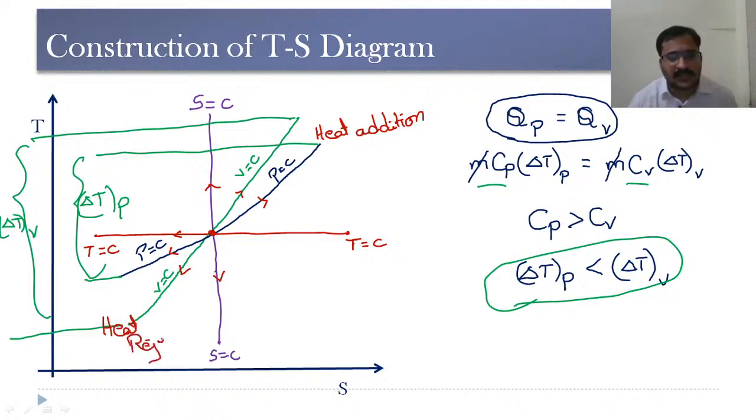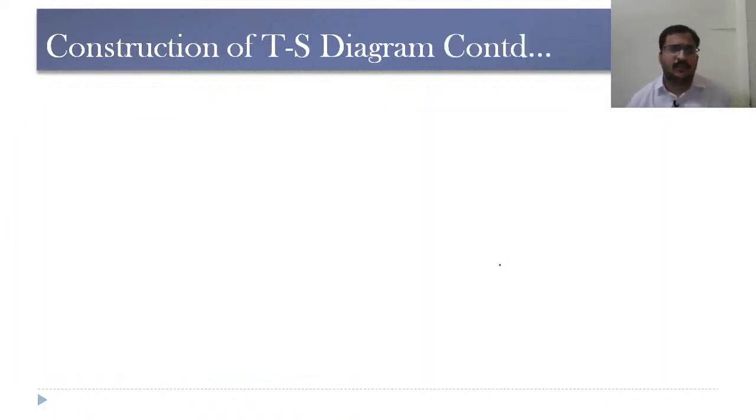So during heat rejection, the temperature decreases and at the same time entropy also decreases. Whereas during heat addition, there might be an increase in the temperature as well as entropy here. So we need to know about what is this entropy.